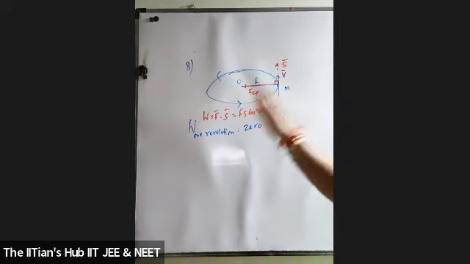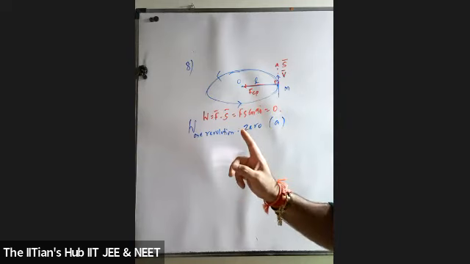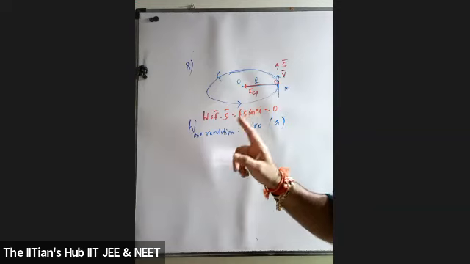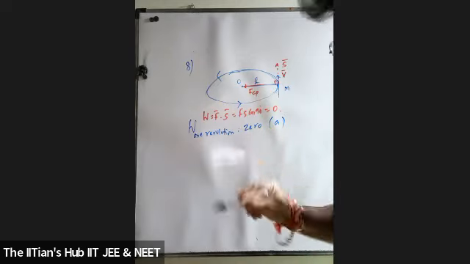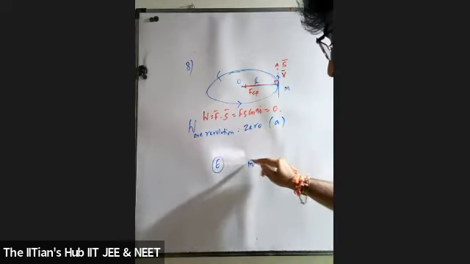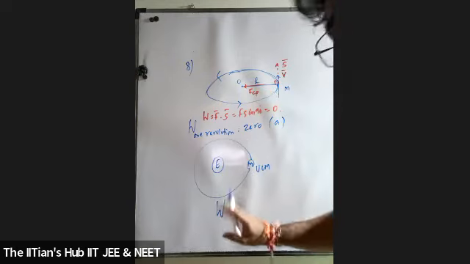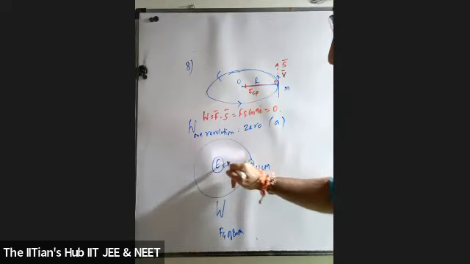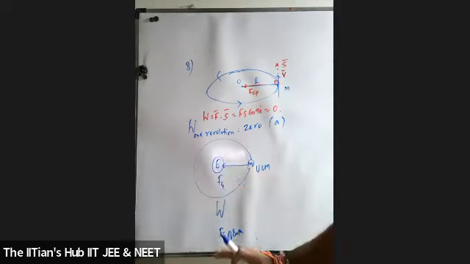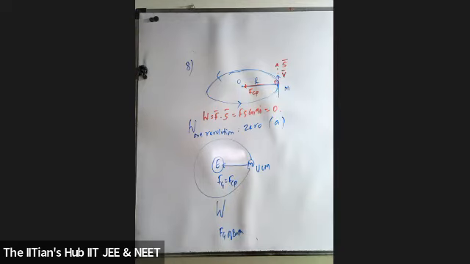Are you getting it? Students, the same question can come for the moon revolving around the earth. Listen carefully, this is how the MCQ can come. Suppose I say the moon is revolving around the earth, what is the work done by the gravitational force of the earth? The earth is here, the moon is here, and the moon performs UCM. If they ask what is the work done by the gravitational force of the earth, you have to say that the gravitational force of the earth is directed from the moon towards the earth. But which force does it become? It becomes the centripetal force, because the centripetal force is a real force. How is the motion of the moon? All the time tangential.